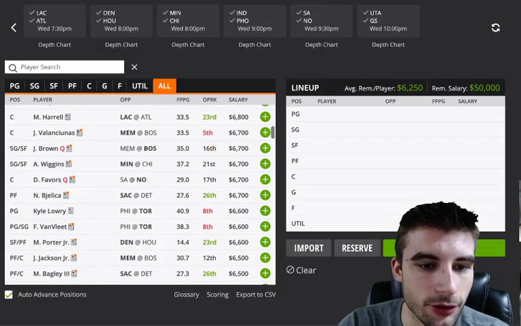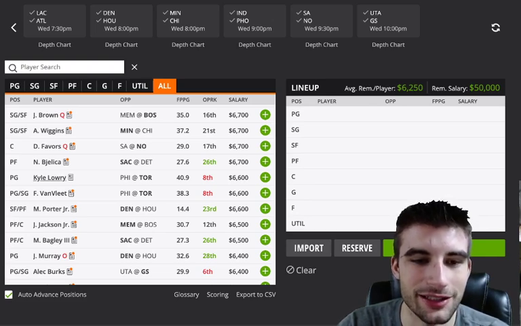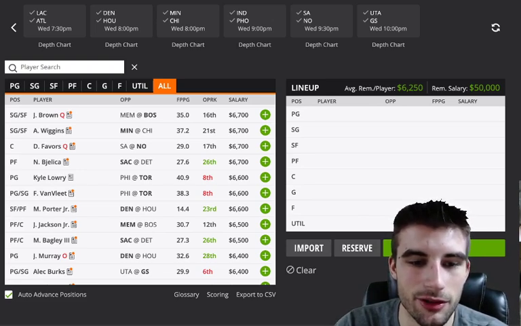Let's see, just going down a little bit. A couple of these Raptors seem a little bit too cheap. I'm not really that interested versus Philly because it's a good defensive squad. But Lowry at 6,600 and Fred VanVleet at 6,600 just seems a little cheap here. I'm not too interested in these guys. You could look, but I'm not going to pull them up because I feel like I've talked about almost every player on the slate. But they do seem a little bit cheap.